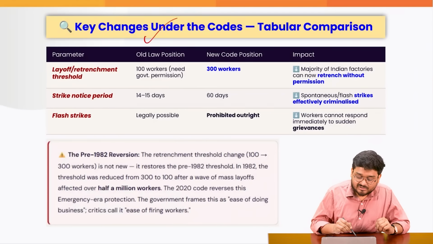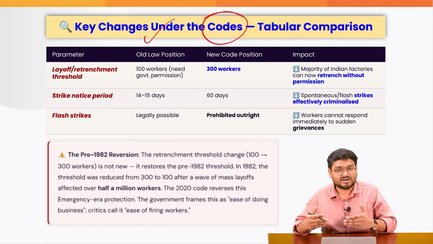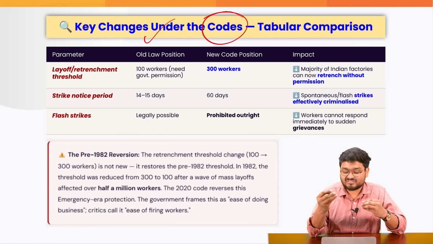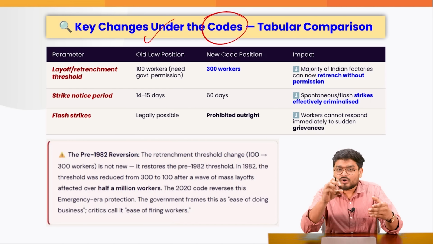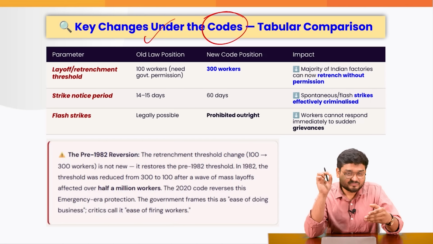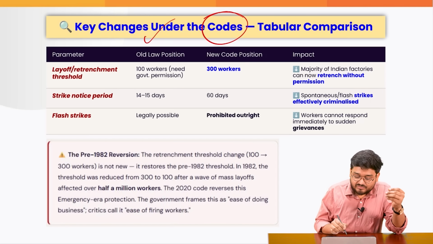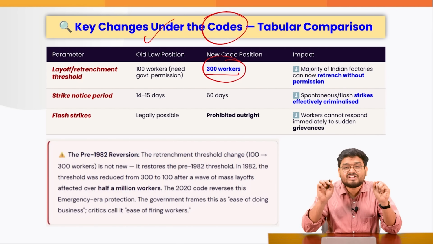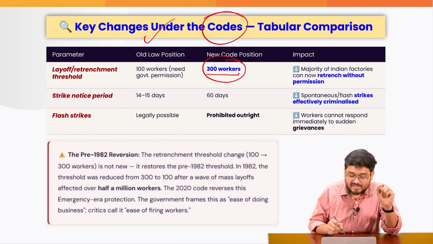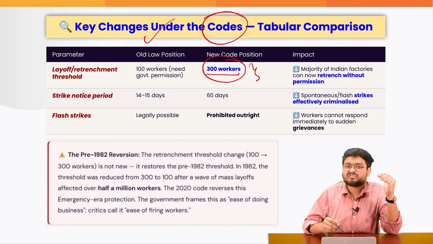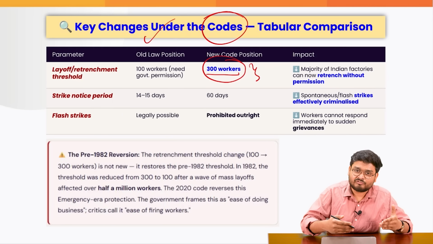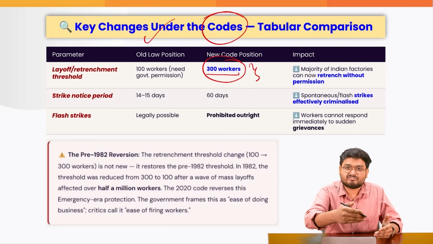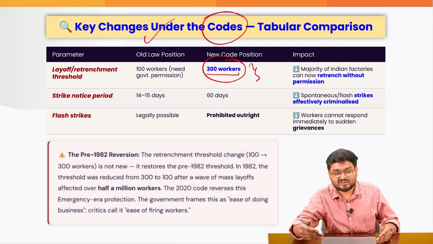Now, what are the key changes under the codes? From here, we will try to have some understanding of the issues of the codes also. For example, say if a factory would fire some workers, right? The new code says that if there are 300 or more workers, the factory would require the permission of some government official. It has to consult with the various officials at the factory level, the state level, district level, right?